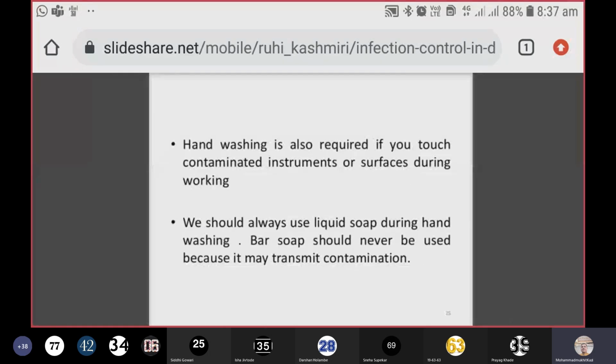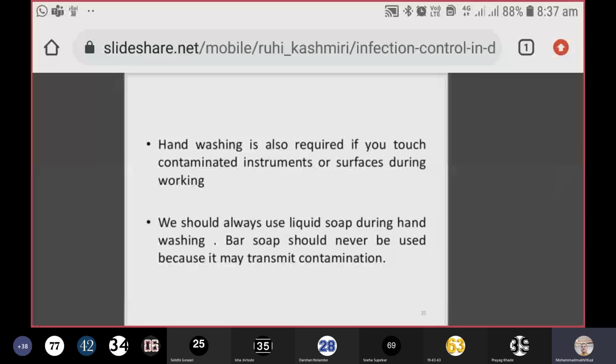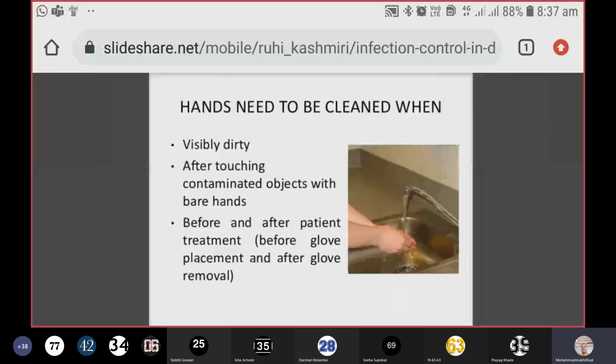In the practical discussion. Hand washing is also required if you touch contaminated instruments or surface during working, as I told you. And how will you achieve this? By using the liquid soap during hand washing. So you have to wet your hands and then wash with soap and water with ample amount of water and soap, and then it should be carried out within 15 to 20 seconds.